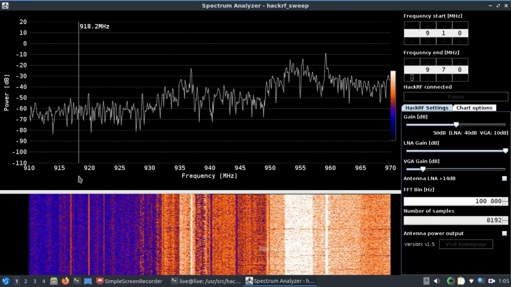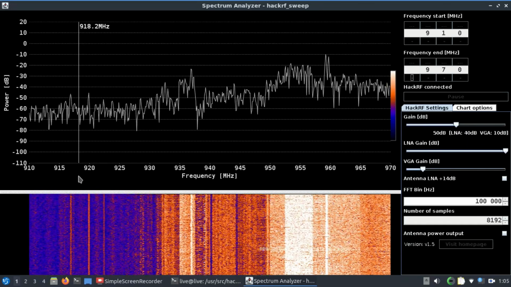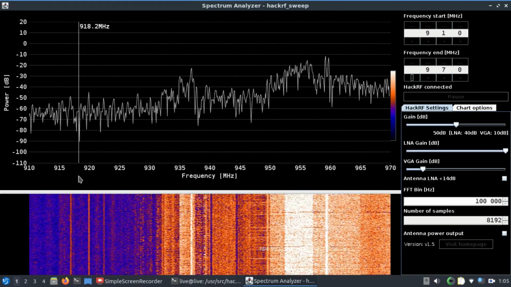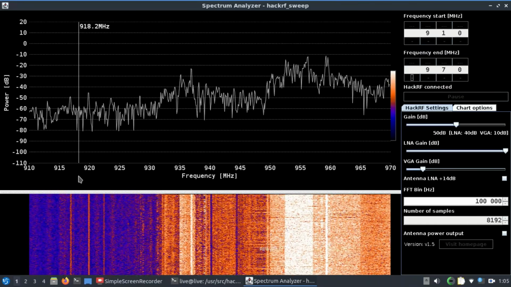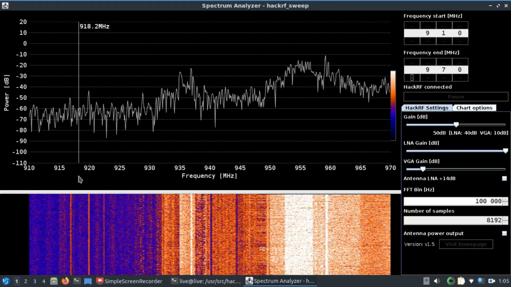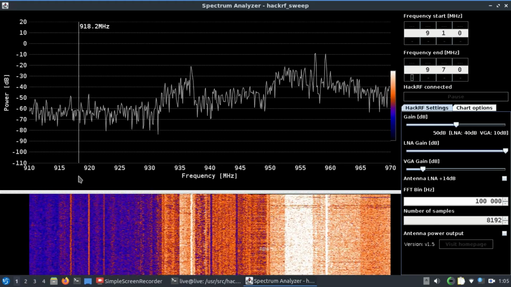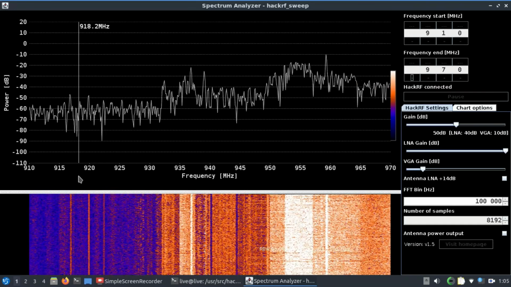So I hope you find this video helpful. This is a very interesting software. So this is all about software. The platform is there, but the software itself, which is specifically designed for HackRF, allows you to see the spectrum. So I hope you find this small video helpful. If you ever want to look at the spectrum in a wideband configuration, this is probably the software to go with.